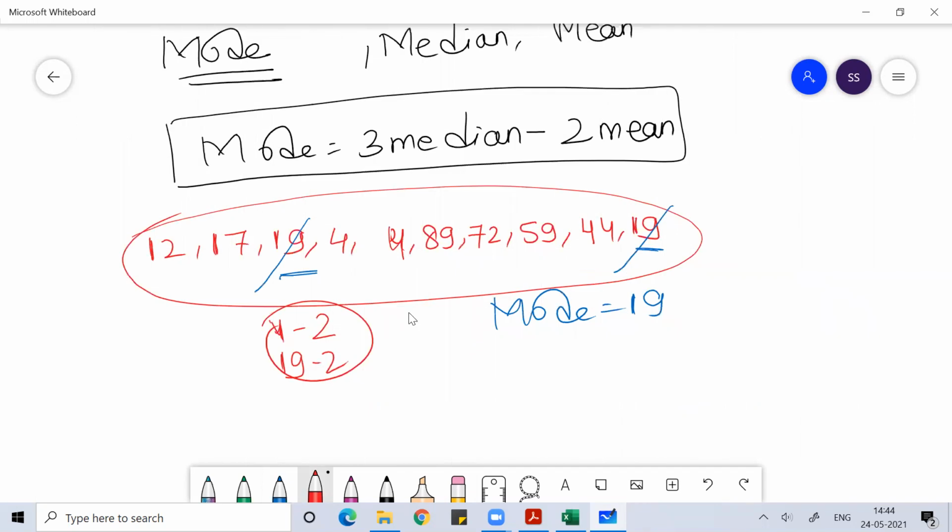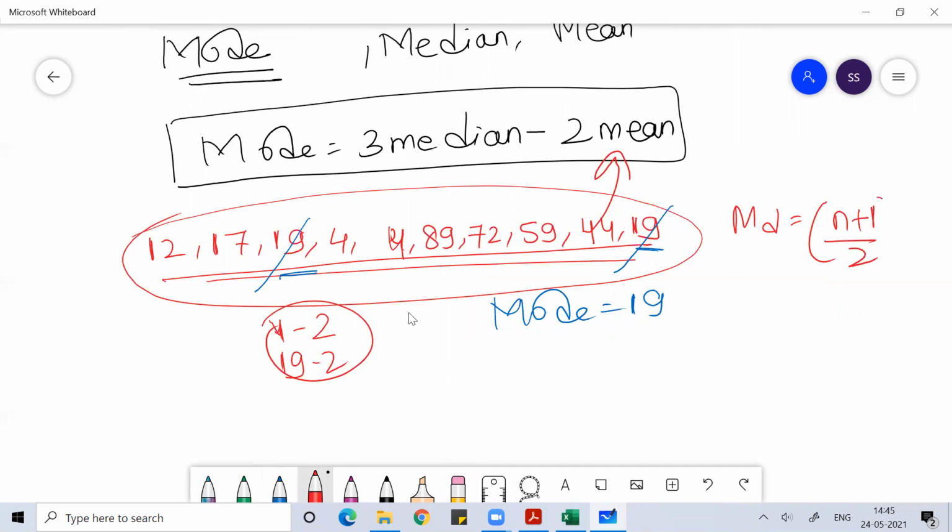Under this kind of scenario, you can simply use this formula: mode is equal to 3 median minus 2 mean. Do you know how to find the median of this data? Very simple. You arrange the data in ascending order and then apply the median formula. Median is the (n plus 1) by 2th observation. So you can use this formula and you will get the median.